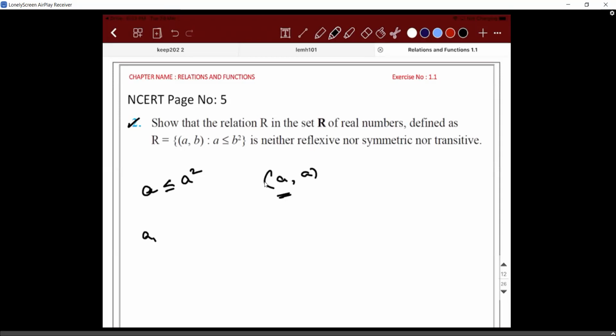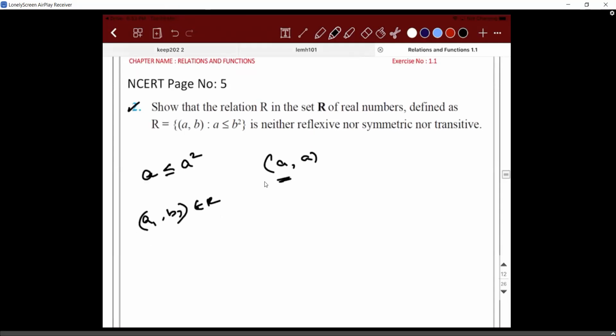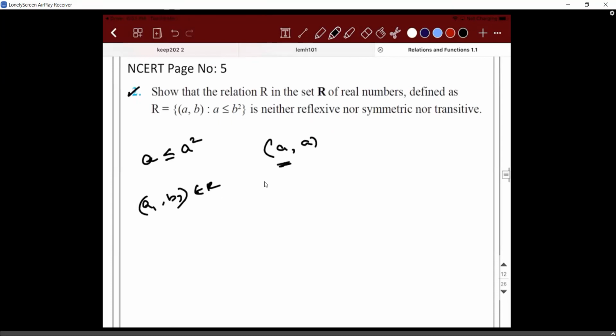If (A1, B1) belongs to R, we can take random numbers. If (1, 2) belongs to R, will (2, 1) also belong to R? Obviously no. So it is not symmetric. What about transitive? See, for these kinds of problems it is advisable to take numbers as well.